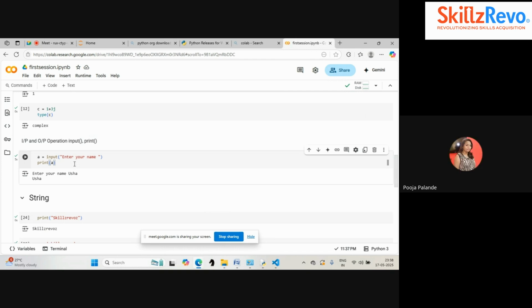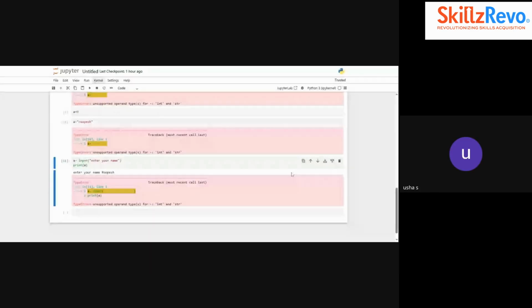Ma'am, how did you get your name after enter your name? Yeah, I'm displaying it with the print statement. Okay, so you still do not understand. Instead of directly printing my name, I can just give this blank line inside the double quotes and print it. Then if I run this cell, it asks my name.